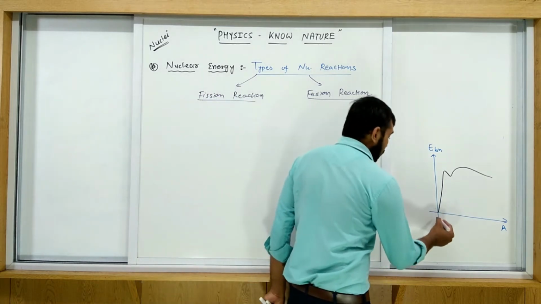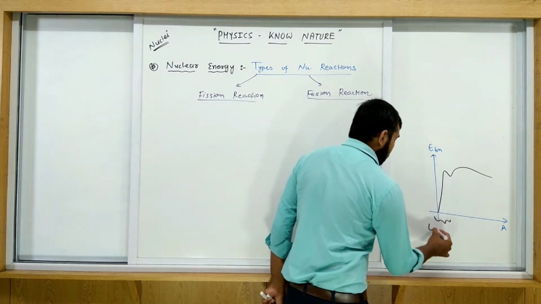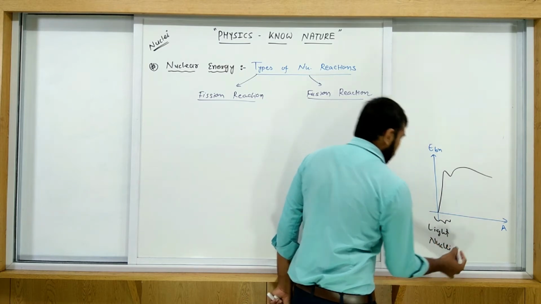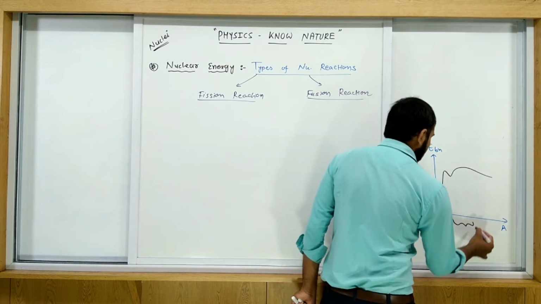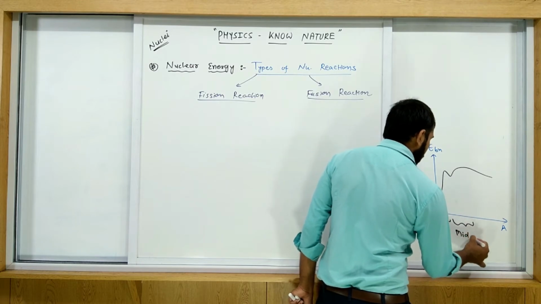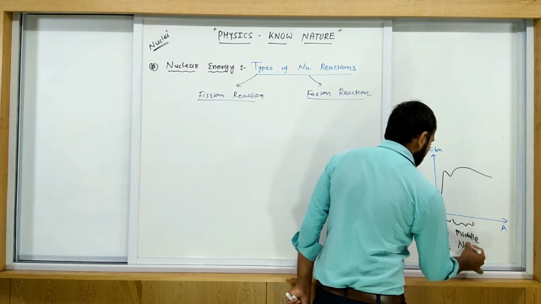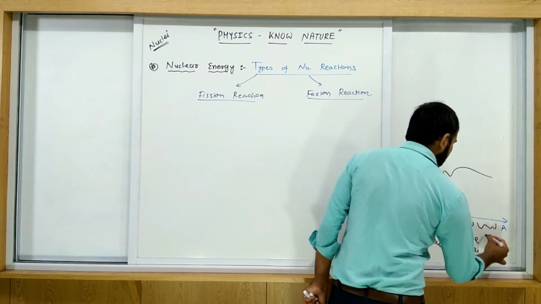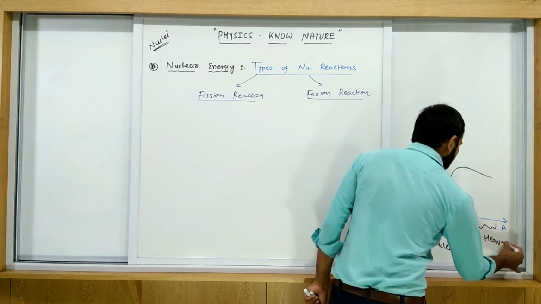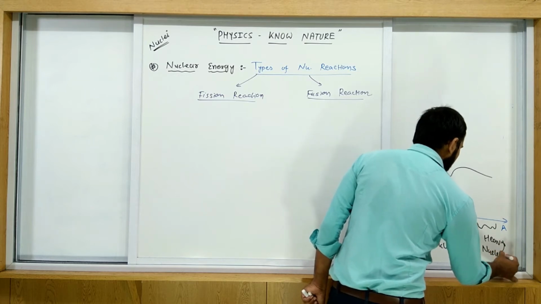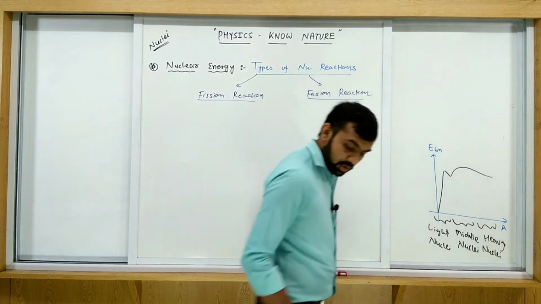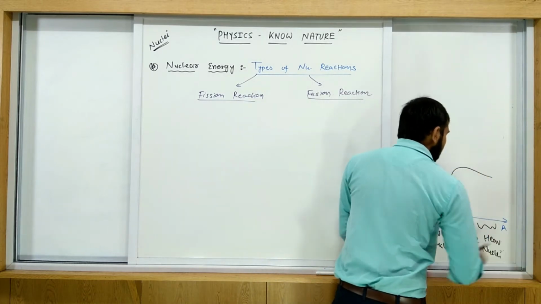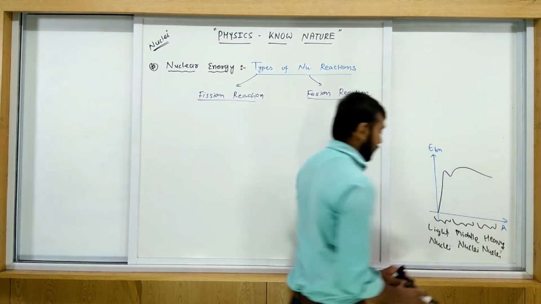This is the light nuclei section, this section represents the middle nuclei, and this one is the heavy nuclei, as we discussed in the theory session of EBN versus A graph.